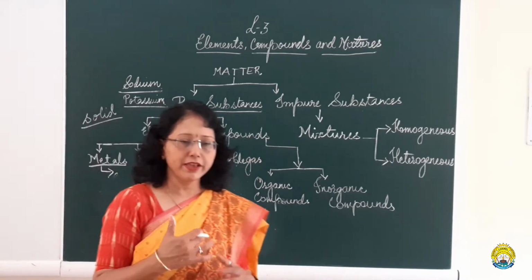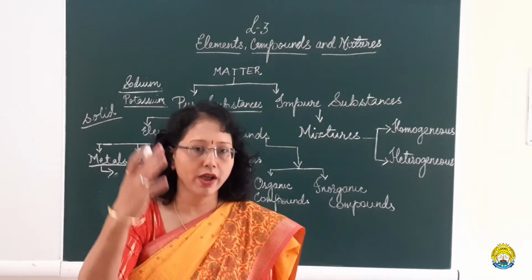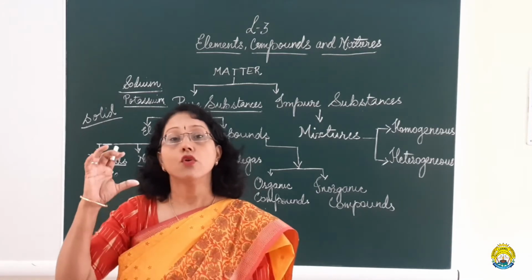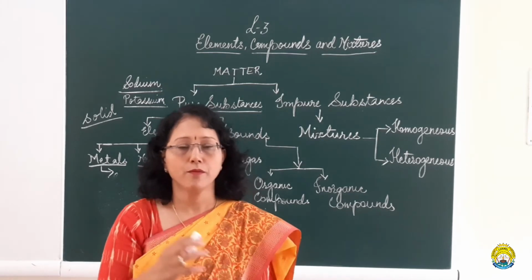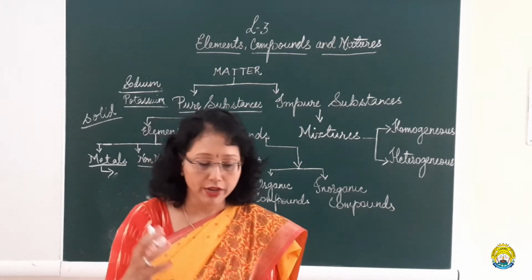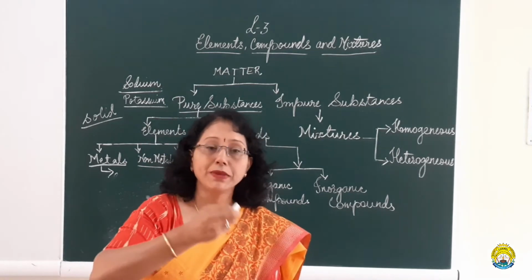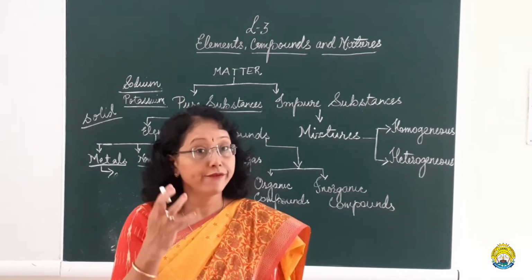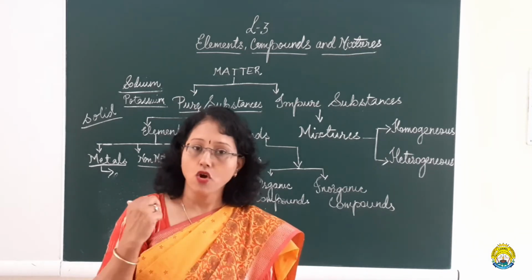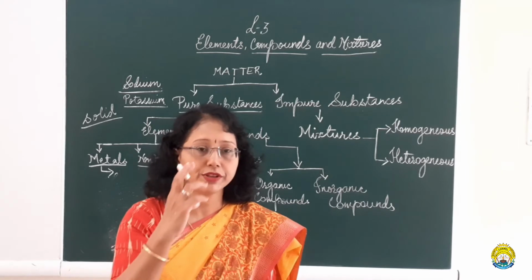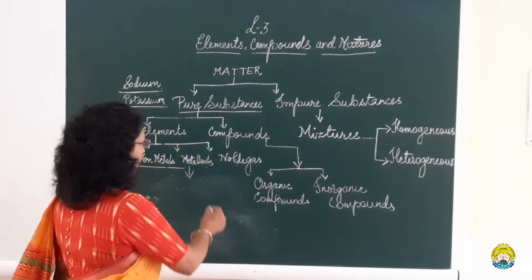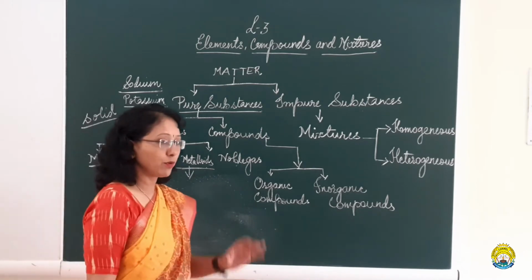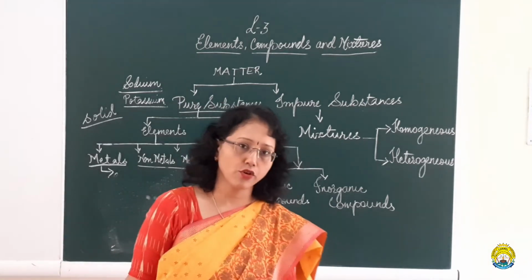So if I give you an example, like an iron rod, silver, gold, sodium, potassium, oxygen, nitrogen, or a piece of copper wire, you can very well identify on the basis of these properties whether it is a metal or a non-metal. Then metalloids, which show the properties of both metals and non-metals.